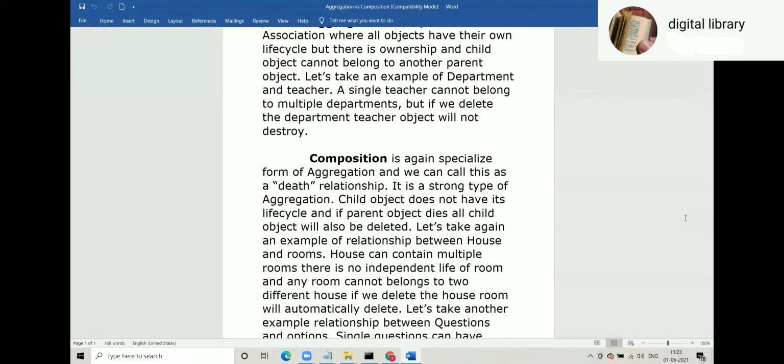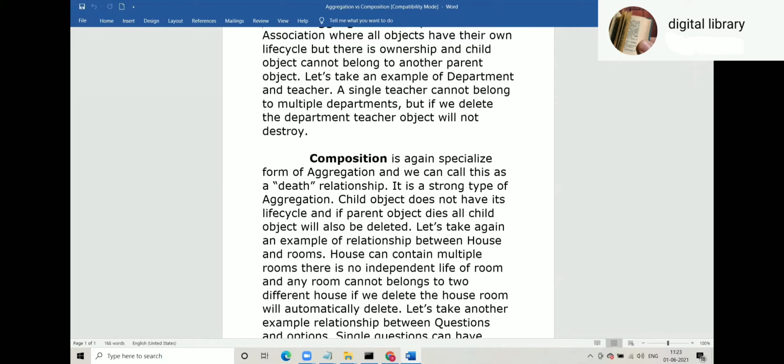see, parent has been destroyed, but child is still there. So this is the example of aggregation. Whereas parent is destroyed and child also is destroyed. This is the example of composition. So how will you write the code for aggregation and composition? That we have to discuss.